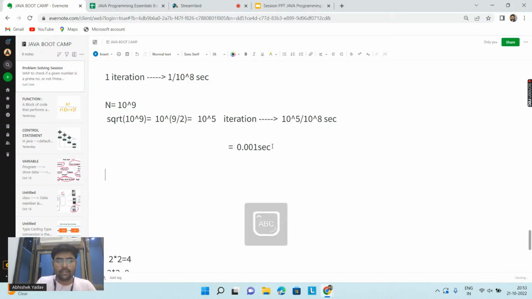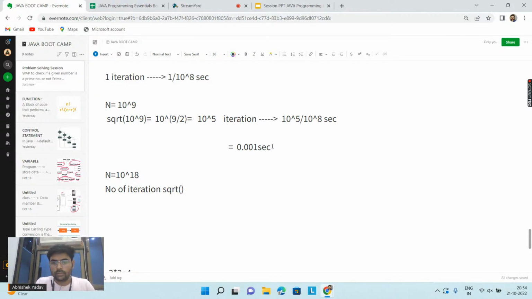Let's take the value of n equal to 10 to the power 18. Let's see whether this number is a prime number or not. And if it is, how much time will my optimized code take? Again, the number of iterations is square root of n.